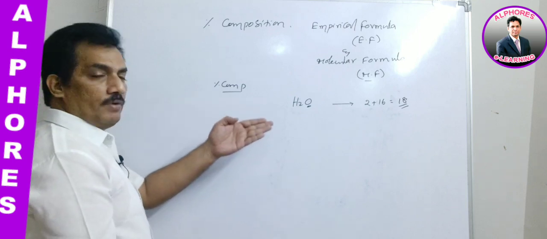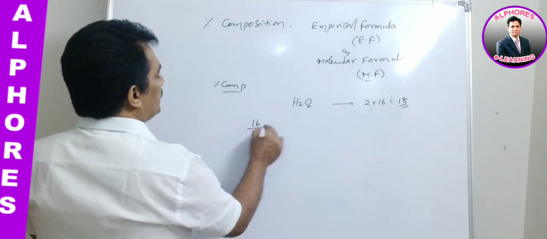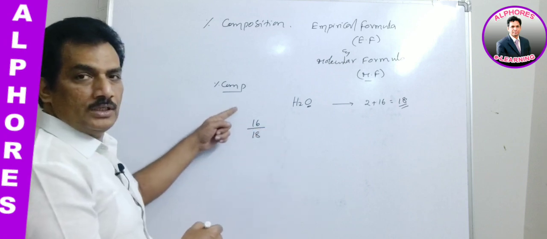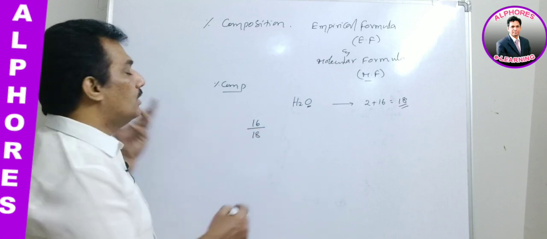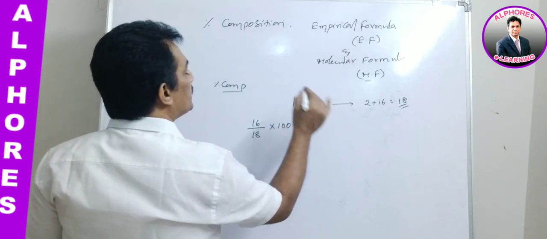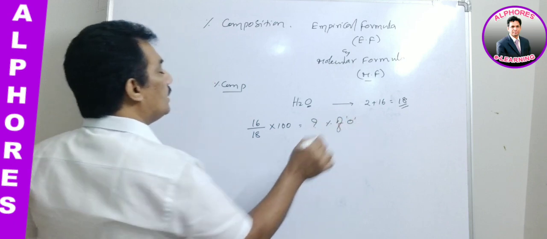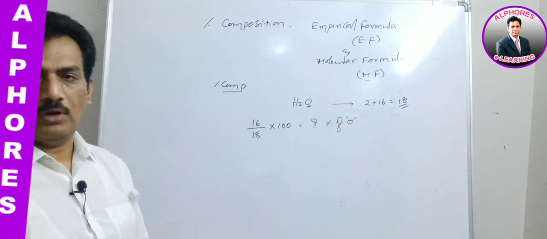So if 16 is present in 18, 16 grams out of 18, in 100 how much is present? 16 by 18 into 100. Whatever you get, that is the percentage composition of oxygen.